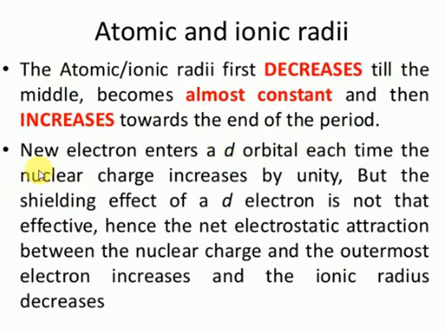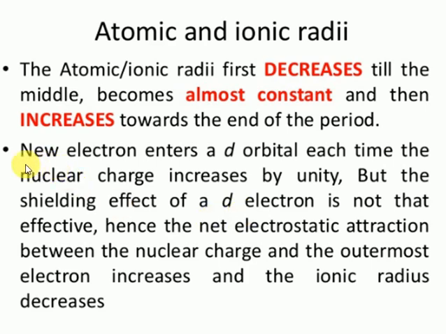Whenever a new electron enters the d orbital in d block elements, simultaneously one more proton is added to the nucleus. So the electron is added and the nuclear charge increases. Because the d orbital has very poor shielding, the attraction force outweighs the screening effect, so there is more attraction force on the valence electrons. For that reason, the atomic radii decrease.